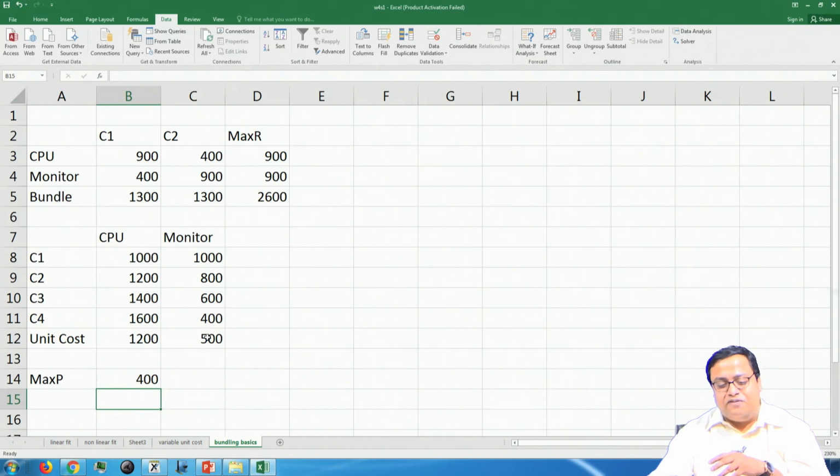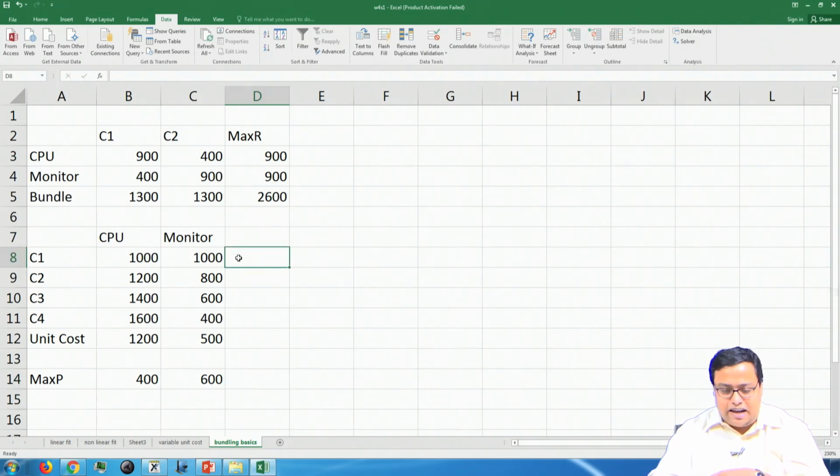So, for $500, so $600 if I sell, so $100 profit, 3 guys are buying, so $300. If I sell it at $800, then 2 guys are buying, 300 into 2, $600. So, that is the maximum possible basically. $600 is the maximum possible value that I can generate. So, the total maximum profit is 1000.